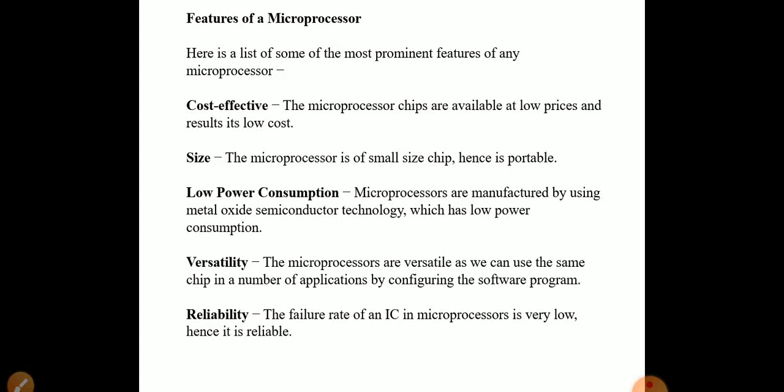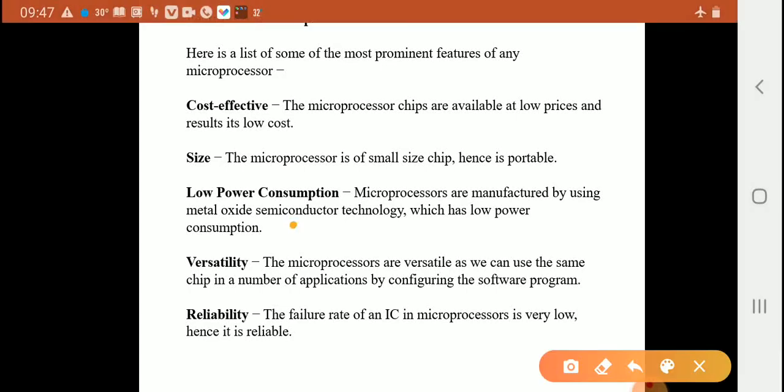Microprocessors are manufactured using metal oxide semiconductor. Semiconductors are basically of two types, N type semiconductor and P type semiconductor.